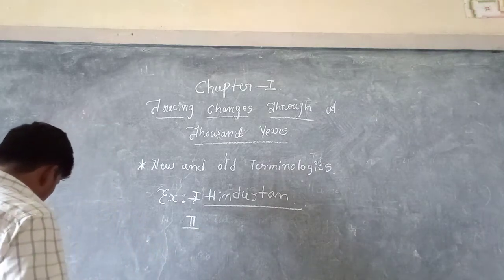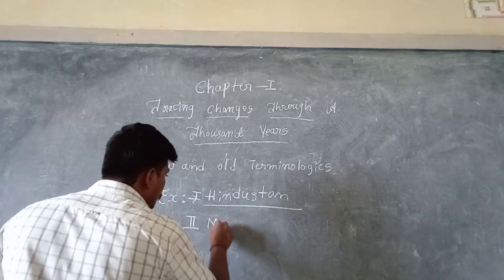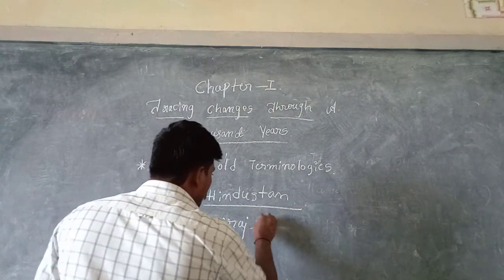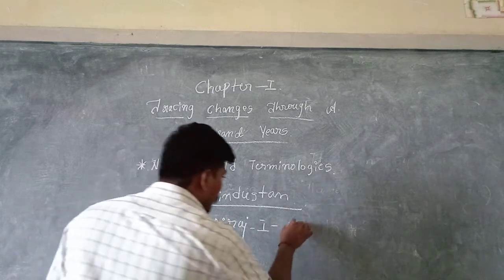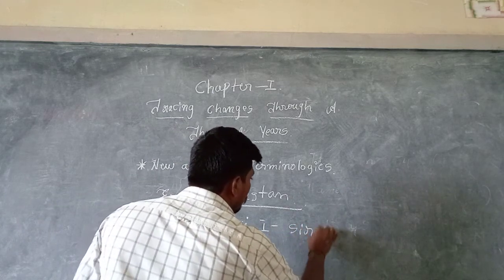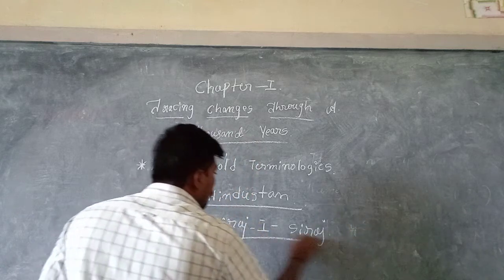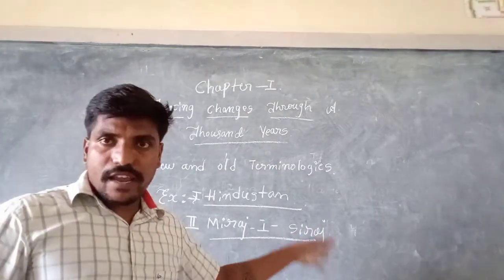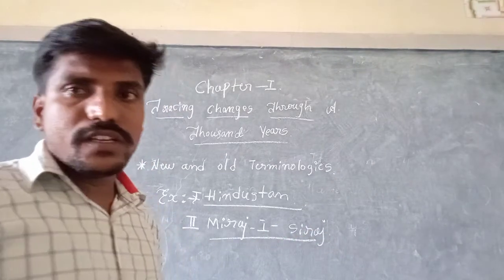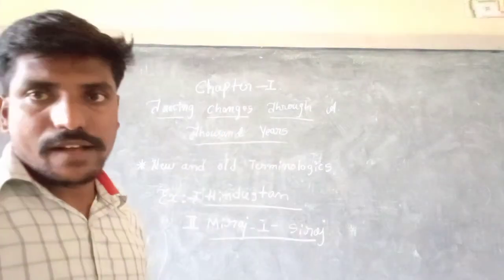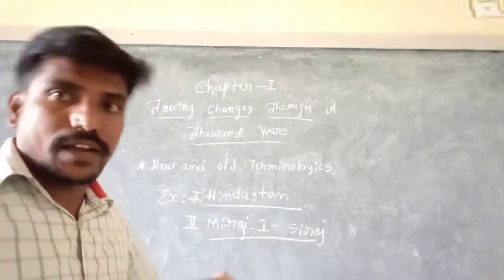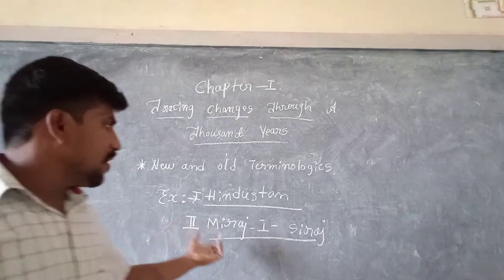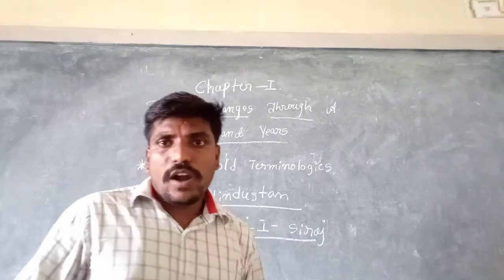Minhaj-i-Siraj was the name of a person who was a citizen of Persia. He was a Persian historian writing history. What was the name, children? Minhaj-i-Siraj.